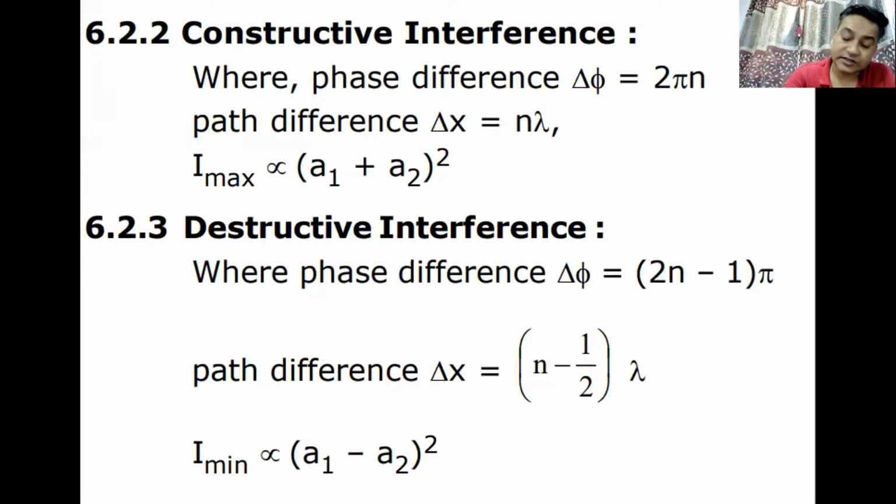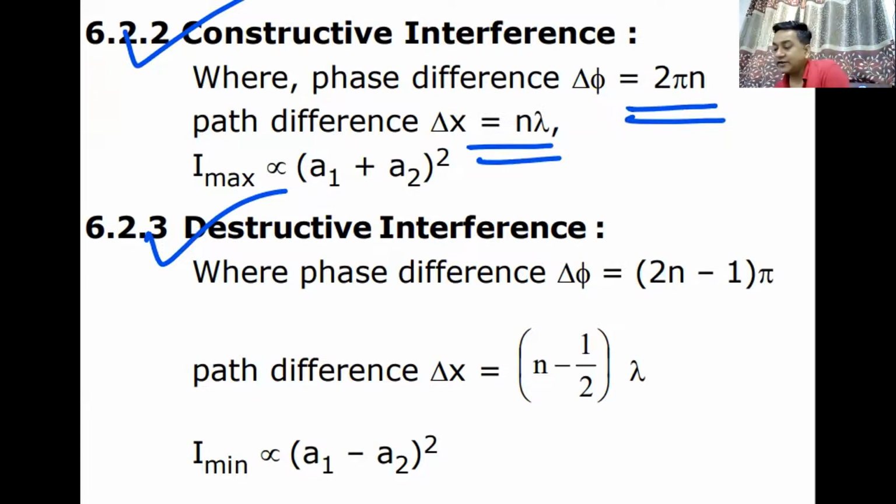The next heading is types of interference. It is constructive interference and destructive interference. We have seen for constructive interference, path difference is n lambda and phase difference is 2n pi. Intensity maximum is (A1 plus A2) whole square. Intensity minimum is (A1 minus A2) whole square. For destructive interference, path difference is (n minus half) or (n plus half) lambda, and phase difference is (2n minus 1) or (2n plus 1) pi. Do we remember this? Yes or no? Please let me know. Yes.